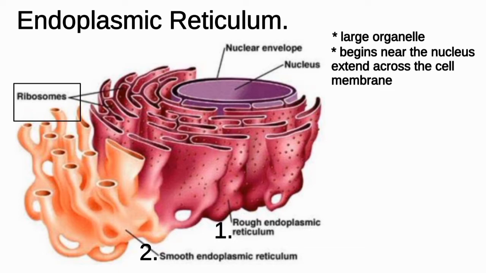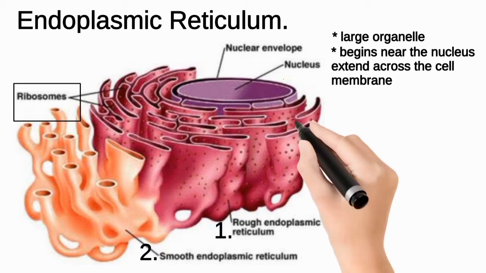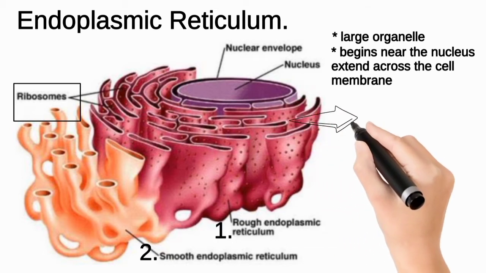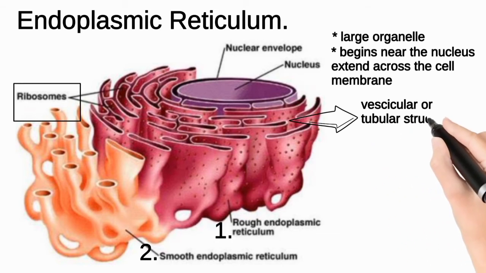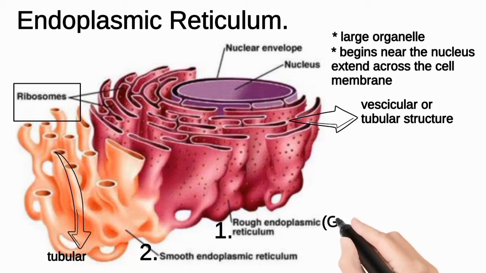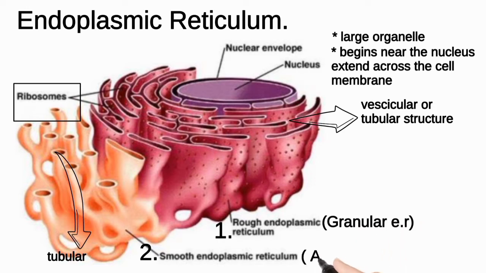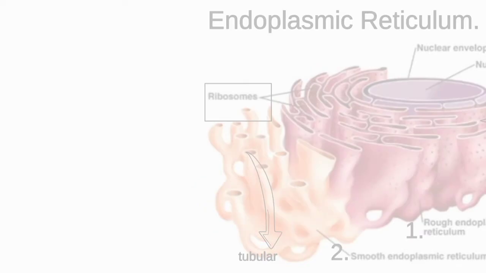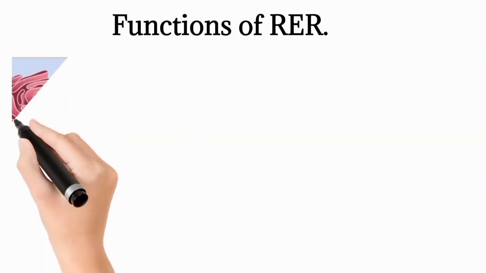When ribosomes are attached to the surface of endoplasmic reticulum, it is called rough endoplasmic reticulum. On the other hand, smooth endoplasmic reticulum does not have ribosomes on its surface. Rough endoplasmic reticulum is vesicular or tubular in structure, whereas smooth endoplasmic reticulum is tubular in structure. Rough endoplasmic reticulum is also known as granular endoplasmic reticulum, whereas smooth endoplasmic reticulum is also known as agranular endoplasmic reticulum.